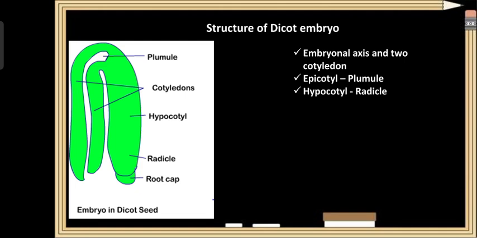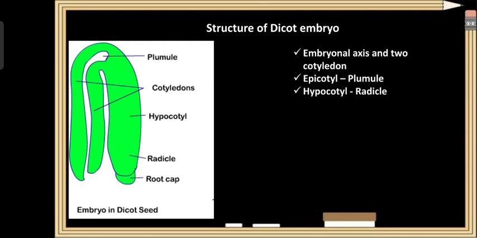So what is the function of the epicotyle? It develops into the plumule or the stem part of the plant, and the part found below the cotyledon is called hypocotyle. This hypocotyle always develops into the radicle or the root tip of the plant body.